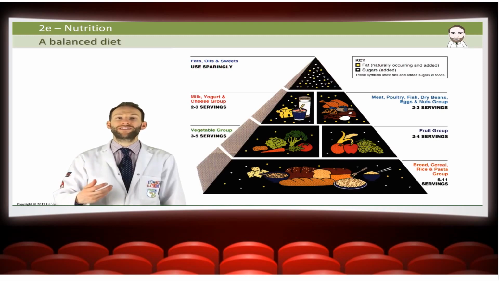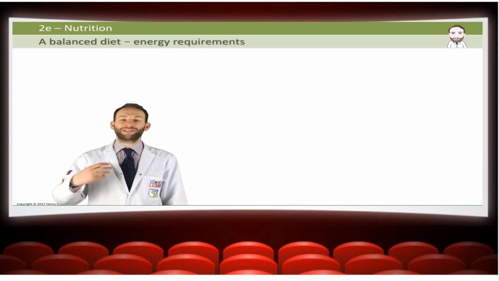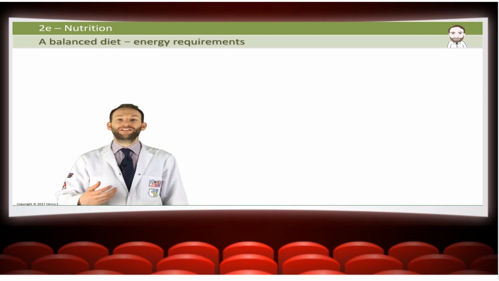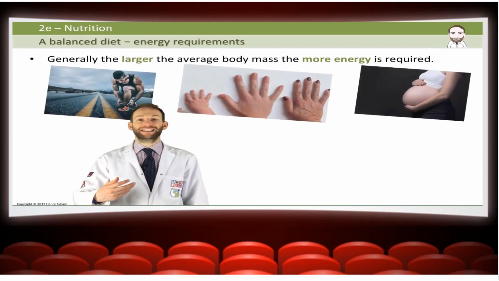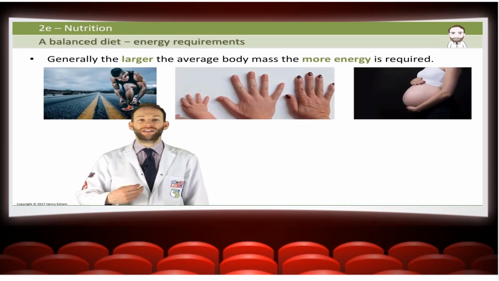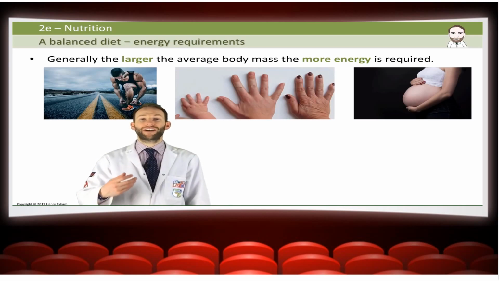But not everybody's diet is the same. Different people who have different jobs or different ages will potentially need different diets because they have different energy requirements. The larger the average body mass, the more energy is actually required. A 2-year-old child only needs about 5,000 kilojoules a day, whereas a 15-year-old boy needs about 12,000 kilojoules a day. So people have different requirements.